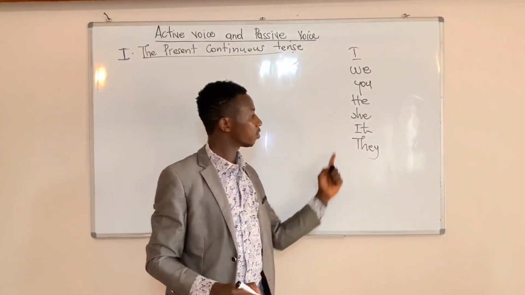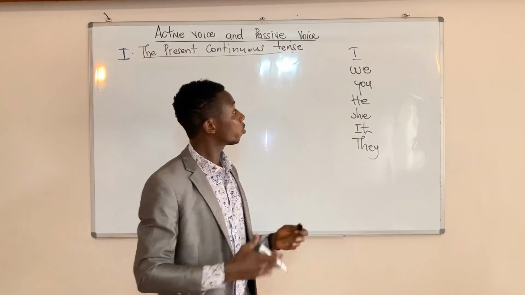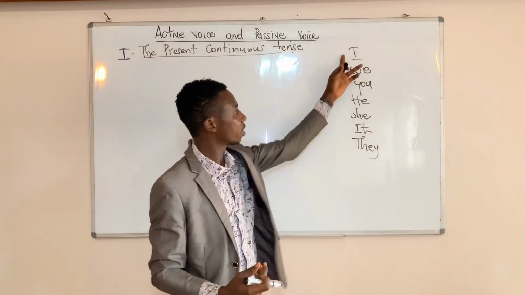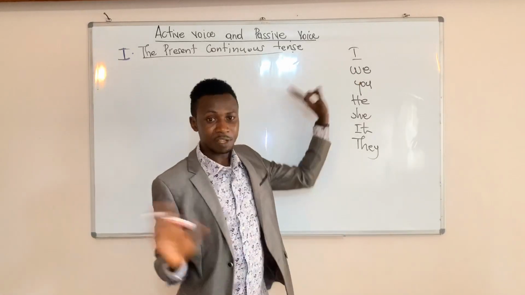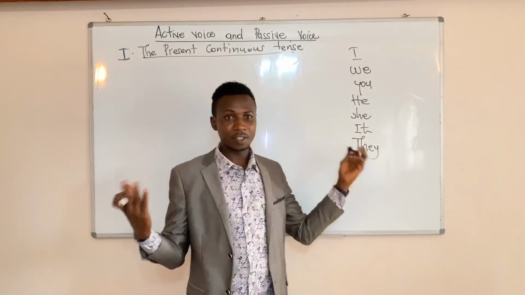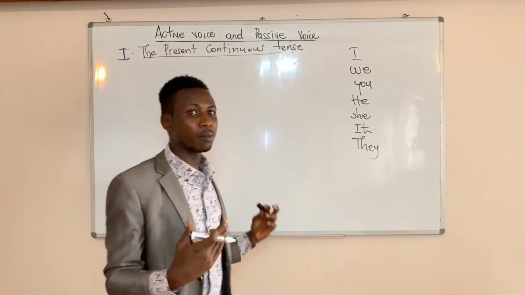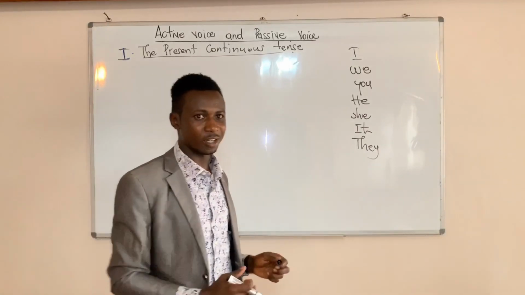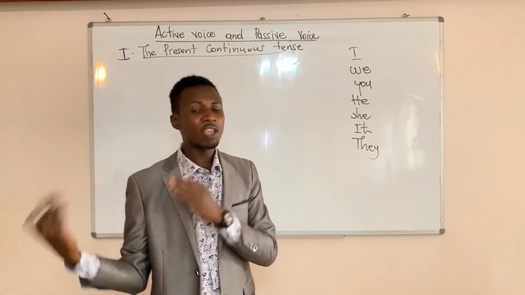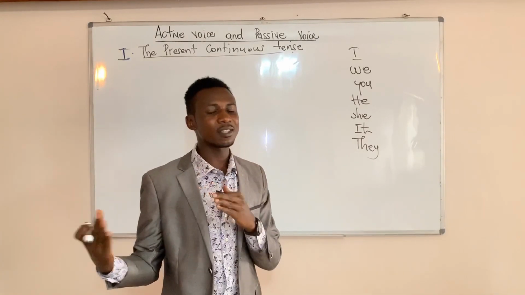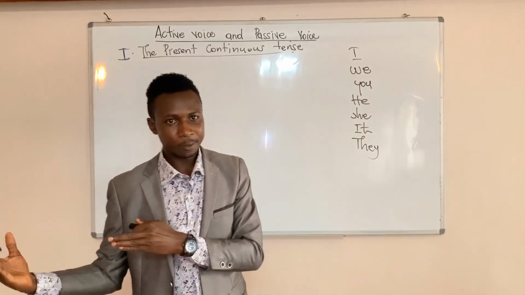These personal pronouns replace names. If you don't want to use names, use personal pronouns. But if you want to use names, you leave personal pronouns. For example, I cannot say, Mom, she's going to town. I can say, Mom is going to town. If I don't want to use names, I say, she's going to town.